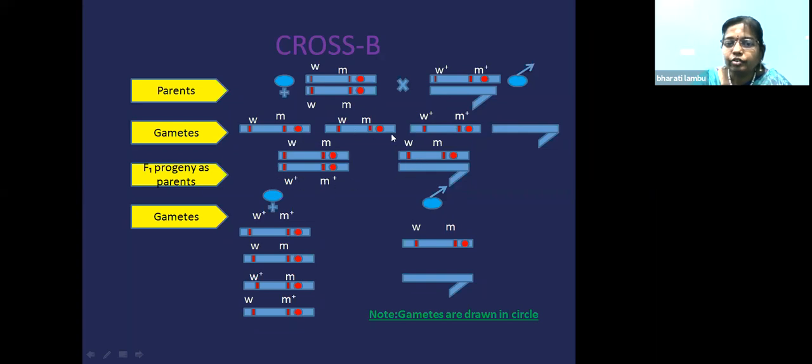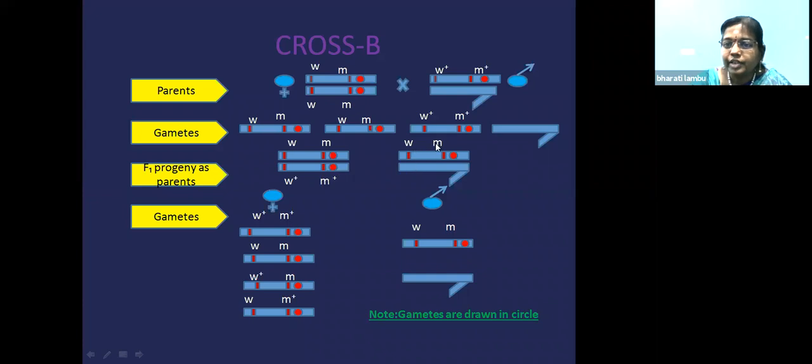And if you cross this one with the male gamete containing Y chromosome, you will get this kind of progeny. So that means female is obtained and male is obtained. So what is the character of this female? It is wild type. Wild type means what? It has red eyes with normal wings, female.